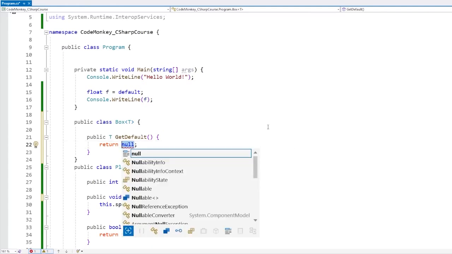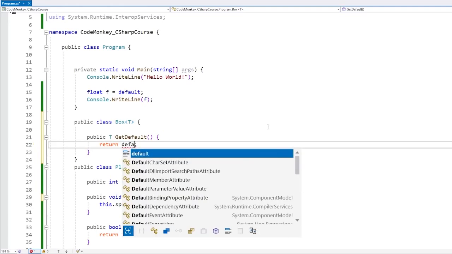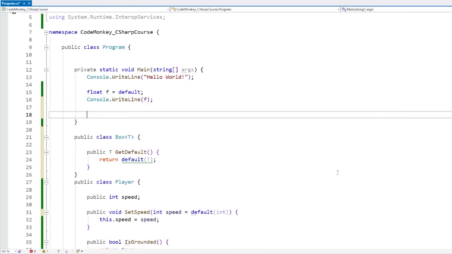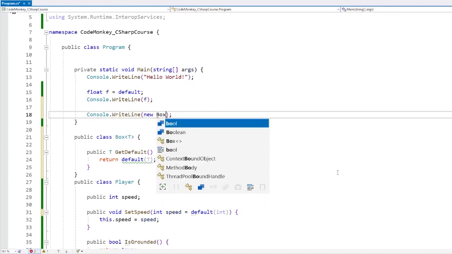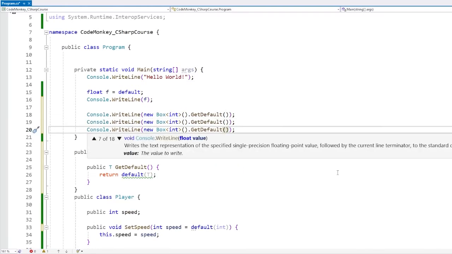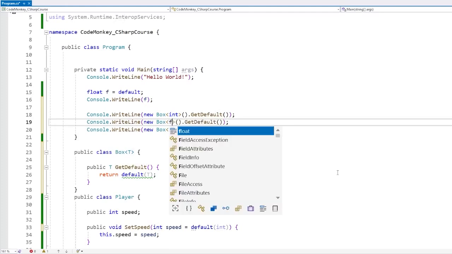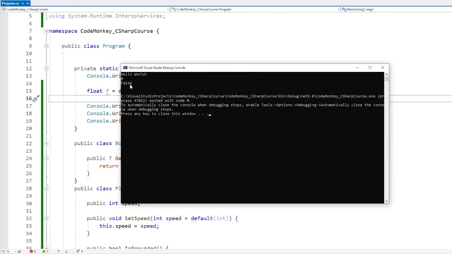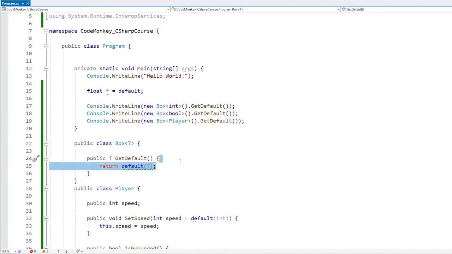So if we want to return some kind of default value, again, we can just use the default keyword, either with the shorthand or default t for the longhand. And yep, so now if we create a box of int, bool, and player, so for example up here, let's do a console.writeLine, let's create a new box, let's do a box of ints, and then let's call the getDefault. Let's see what this prints. Let's create a box of ints, then a box of bools, and finally a box of player. Okay, let's see these 3 boxes. And there it is, 0, false, and then null. So the same code now returns different default values depending on what generic type we use.